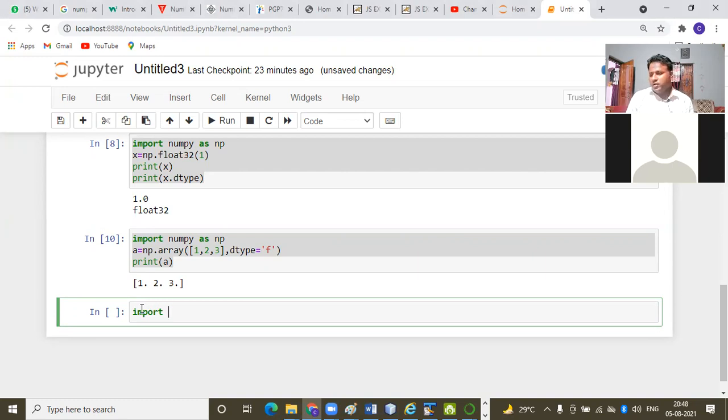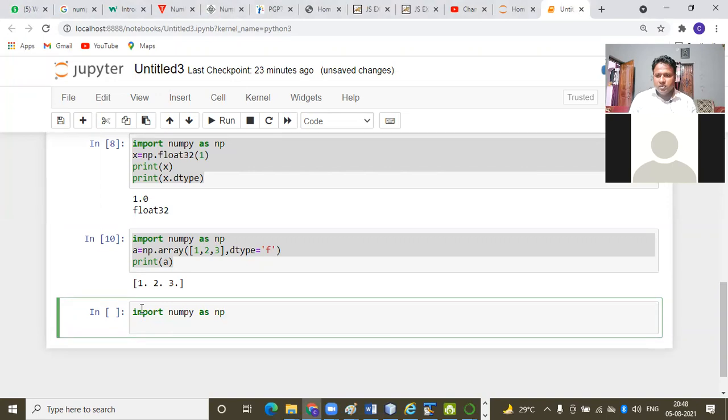Next point, it's saying that you can change the type of an array using the astype method. You can change the data type. Import numpy as np. Then we use here a is equal to np.zeros, zeros means zero-valued array.